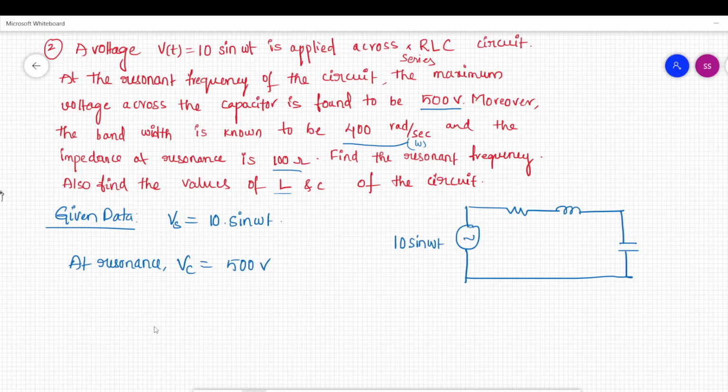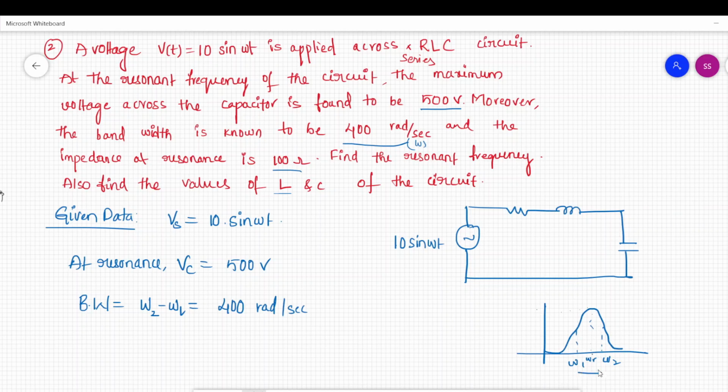Moreover, the bandwidth is known to be 400 radian per second, which is omega 2 minus omega 1, equal to 400 radian per second. It can be in omega or it can be in frequency f. So the cutoff frequencies will be omega 1 and omega 2, and the resonance frequency can be omega r. So this bandwidth, omega 2 minus omega 1, is 400 radian per second. This is the given bandwidth.